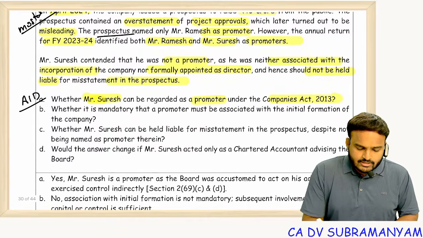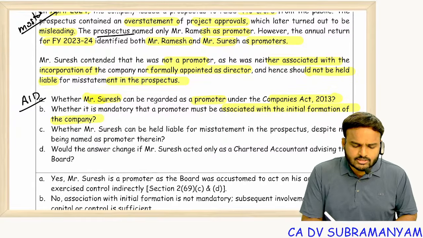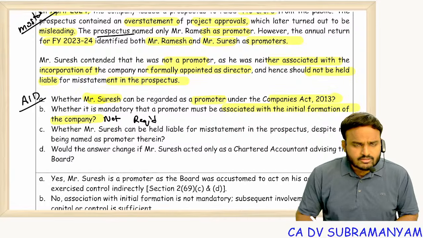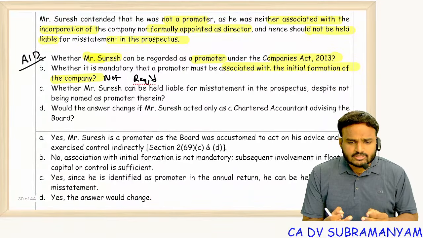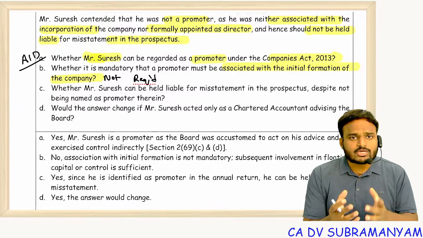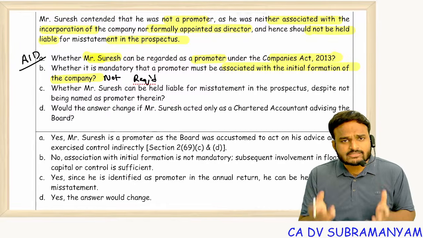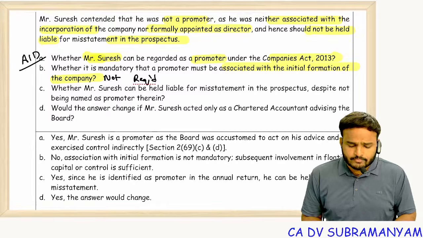Is it mandatory that a promoter must be associated with the initial formation of the company? Not required. Not at all required. Even after incorporation, subsequently, if you become a controlling shareholder, or a managing director of the company, one who controls the affairs of the company, you will become a promoter. So it is not required that it be since incorporation.